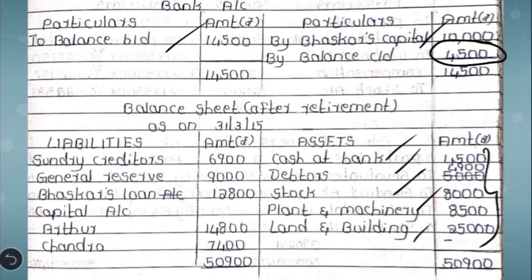Then on the liability side, creditors and even general reserve we show at original value, and we write one more liability, Bhaskar's loan account, which will be paid in future, and the capital accounts of two partners. When we write all these items in the balance sheet, it will tally at 50,900.